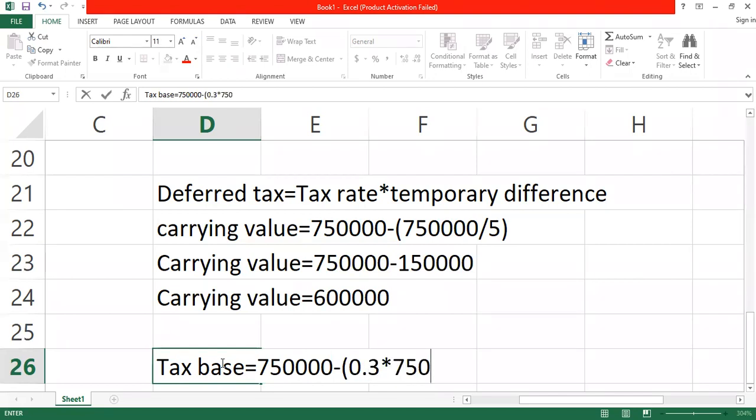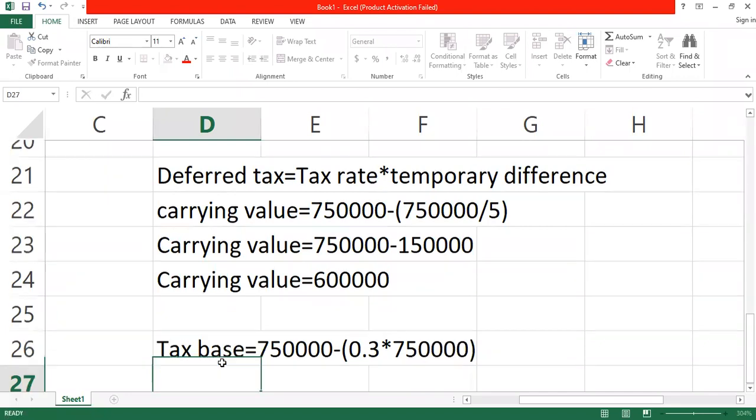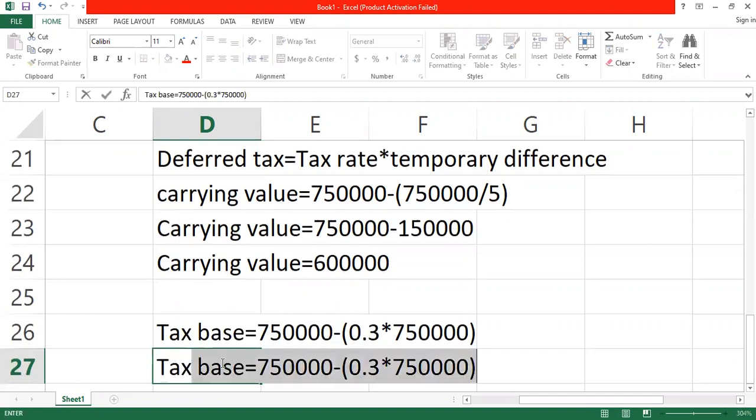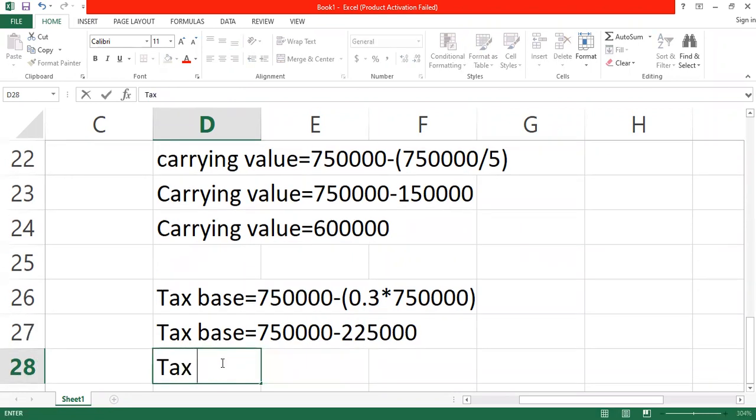How much are we getting? 225,000. So if you subtract, what are you getting? 525,000, isn't it?